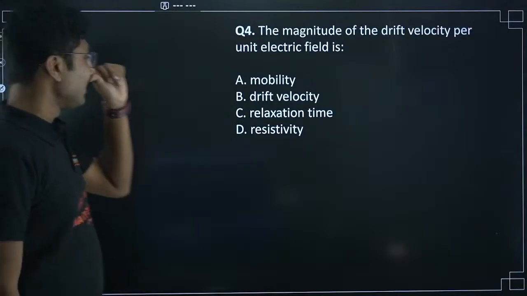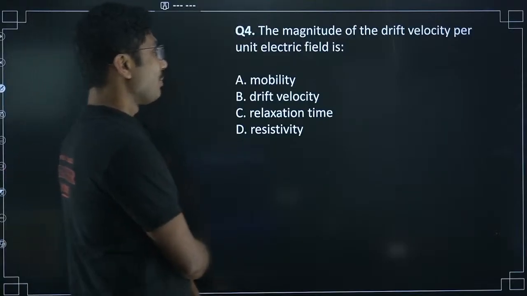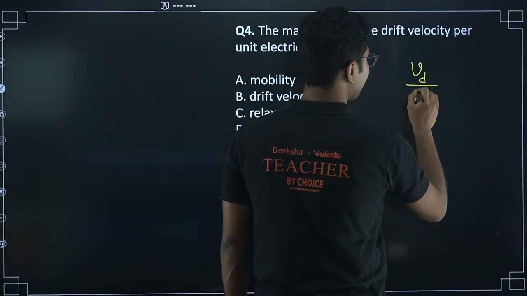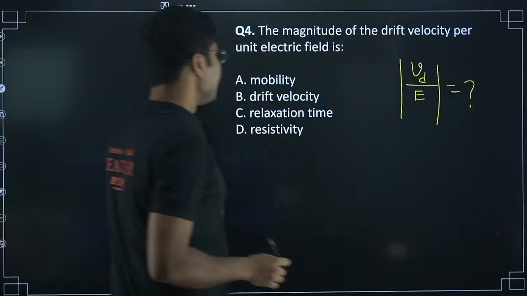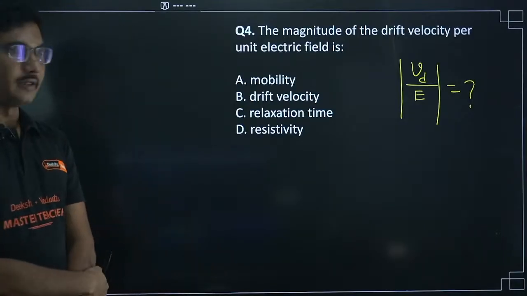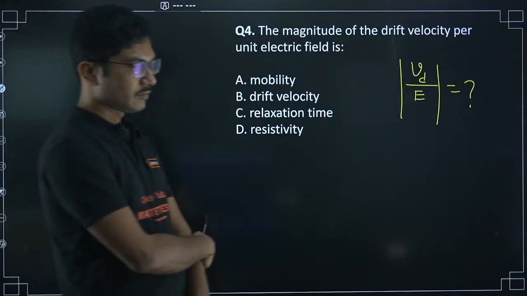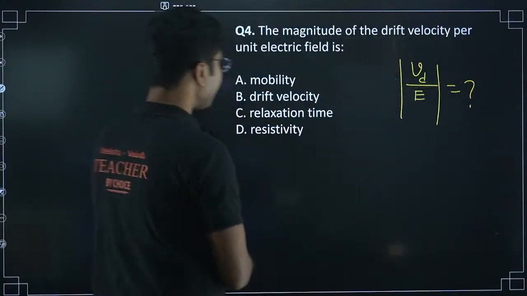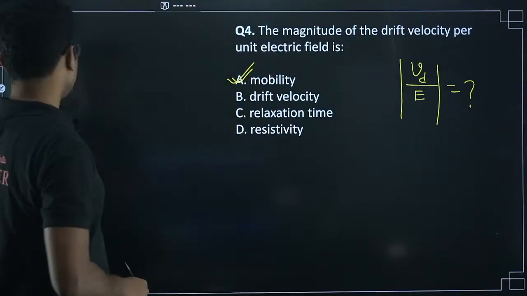Next question. The magnitude of drift velocity per unit electric field. So what is the magnitude of drift velocity per electric field? Mobility, drift velocity, relaxation time, resistivity. Yes, option A is the answer. This is called mobility of the electron.